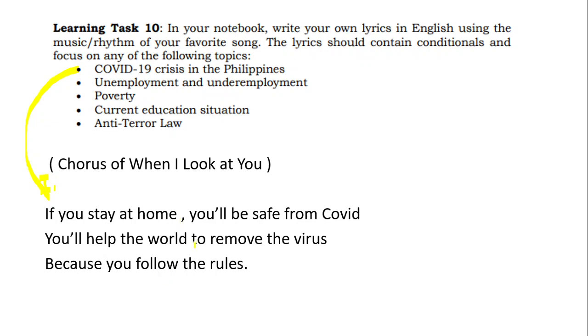If you stay at home, you'll be safe from COVID. You'll help the world to remove the virus because you follow the rules. If you stay at home, you'll be safe from COVID, right? You help the world to remove the virus because you follow the rules.